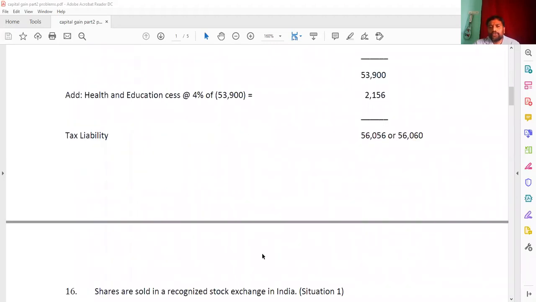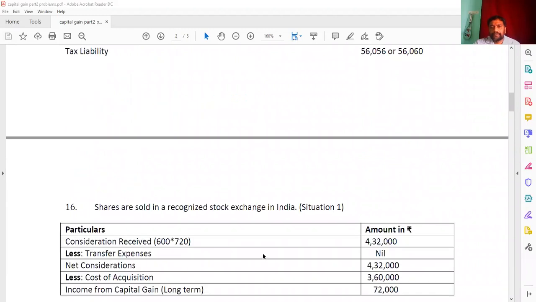Now all of you open question number 60. Look at the textbook once. I'm going to read the question. On 15th June 2002, Mr. Vijay purchased 600 listed equity shares of a limited company in Bombay Stock Exchange at the rate of 250 each, and the cost inflation index is 105. Calculate the tax liability in each of the following situations.